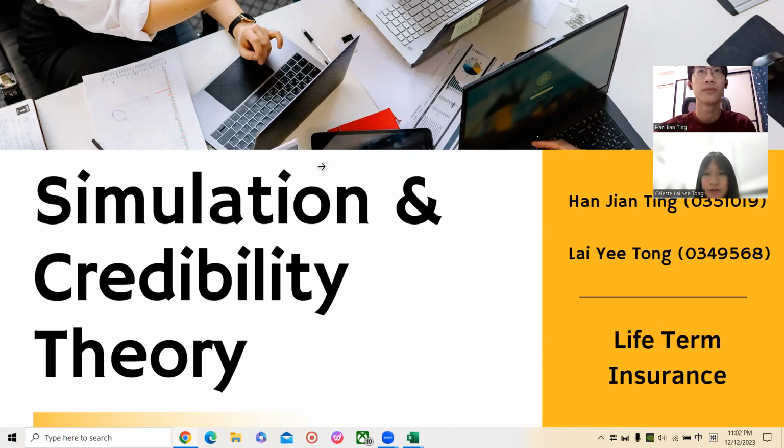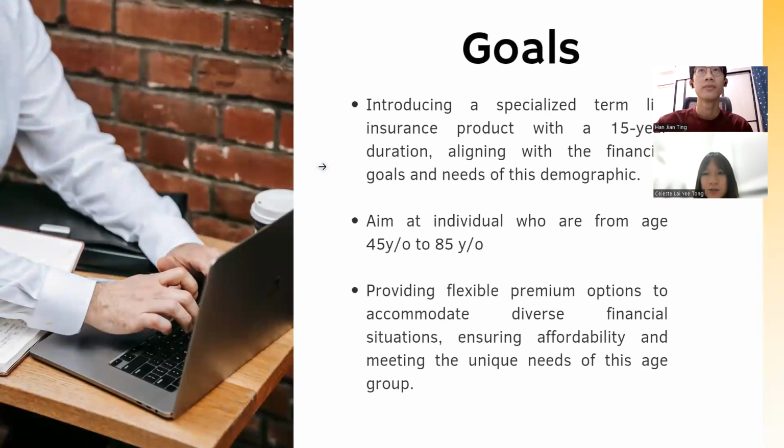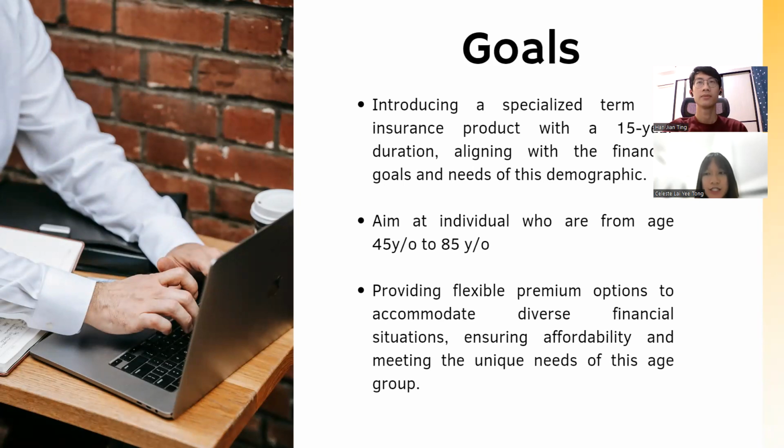So, first of all, why are we choosing term life insurance as our simulation topic? Term life insurance is a type of temporary, short-term life insurance that pays a death benefit to your beneficiary should you pass away while the policy is in effect. A death benefit is a monetary sum that can provide a safety net to your family and loved ones in the form of some financial security upon your passing.